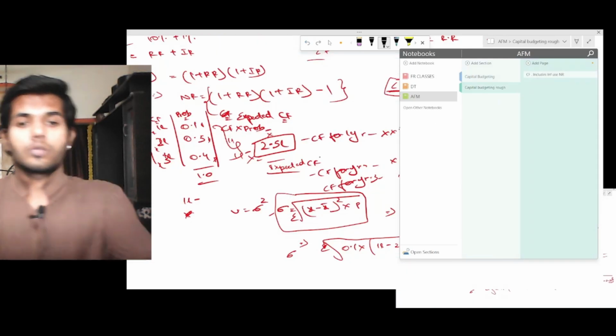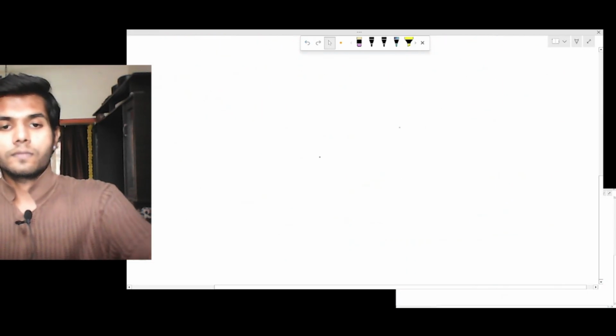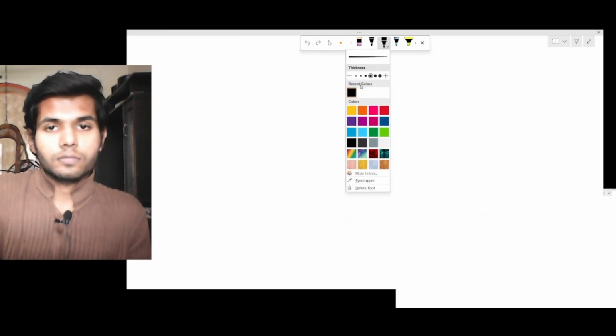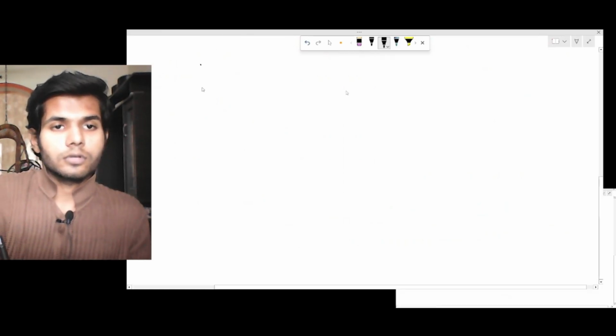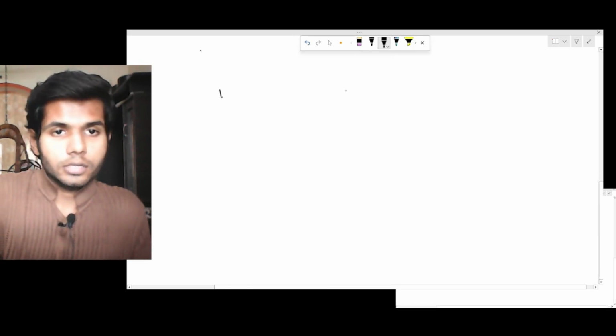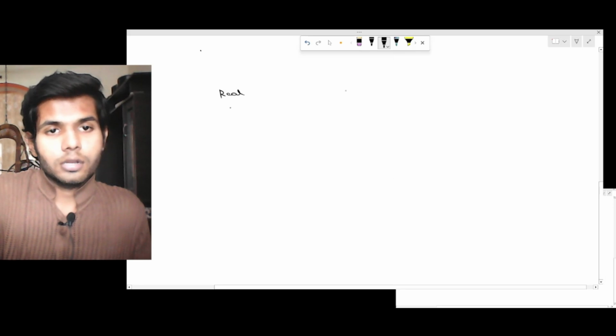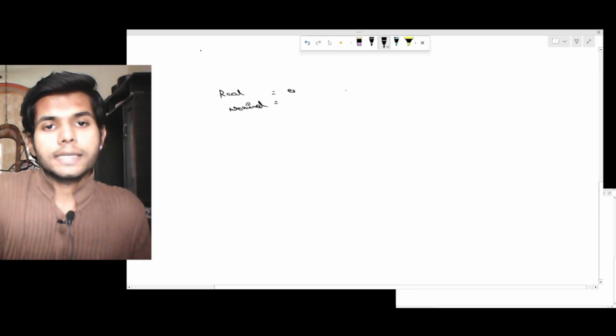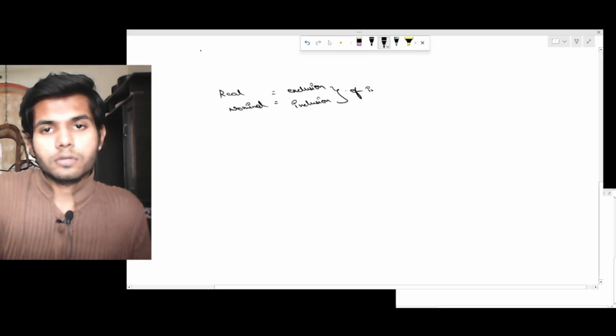There are two types of discount rate: real and nominal. Real is exclusion, nominal is inclusion of inflation.